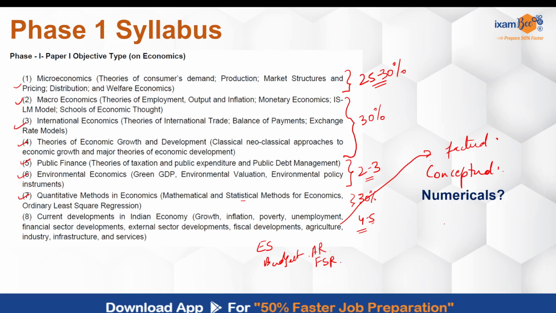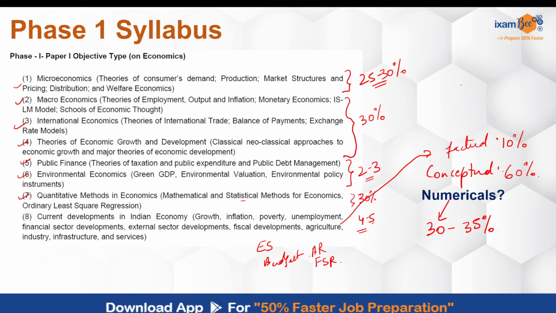If I give a breakup of these, you can say very easily anywhere between 30 to 35% of questions can be from numericals alone, right? And the other major 60% can come from conceptual, and another 10% approximately is what you can expect from the factual aspect. So this is a broad breakup of what we have seen in the past also.